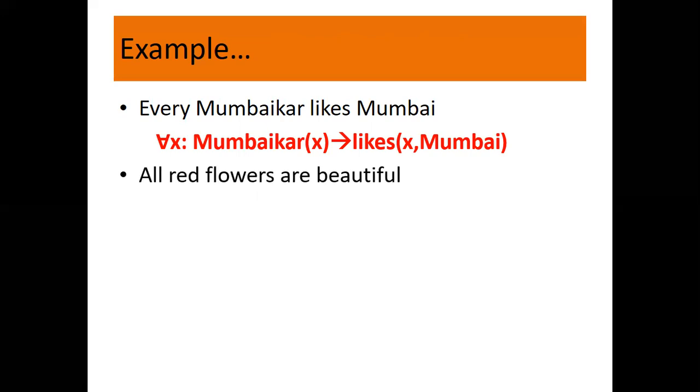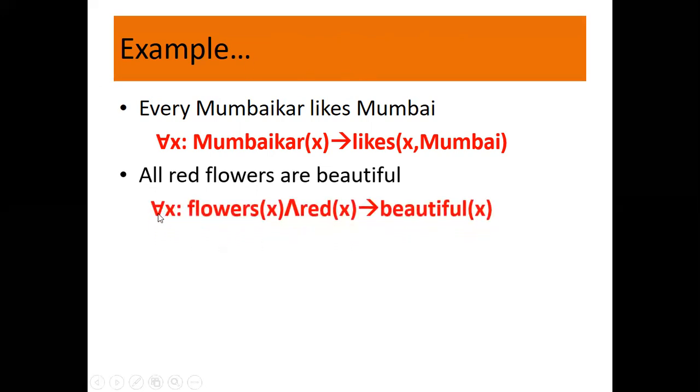Now, let us look at another example. What is the statement? All red flowers are beautiful. Here red and flower are treated as separate entities, as all flowers are not red. So when you are writing the statement, you need to treat them separately. For all, we already have the universal quantifier. What is x? x is a flower and x is red in color. So x is a red flower. Why? Because all flowers are not red.